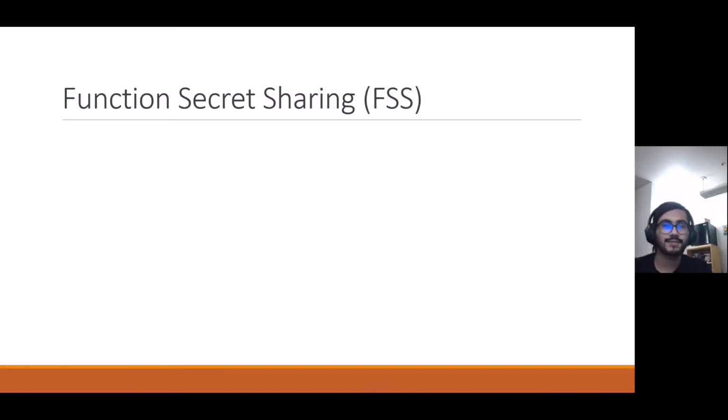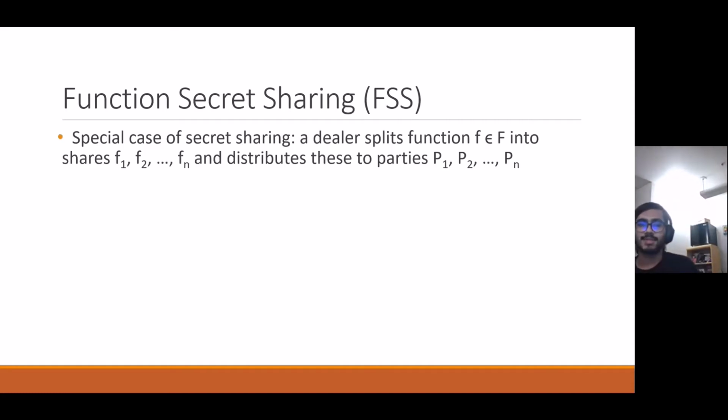So let's go first into the definition of function secret sharing, which is the core problem of this paper. It's a special case of something called secret sharing, and specifically it's for functions. A dealer is going to split a function f in a family of functions, big F, into shares f1, f2, and so on, up to fn, and distribute these to the parties p1, p2 through pn.